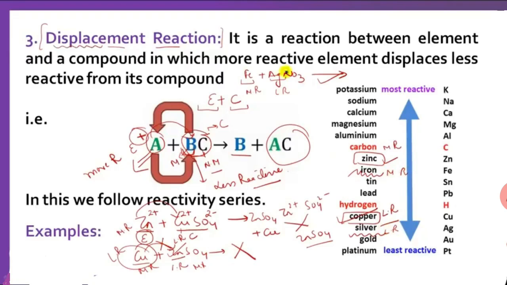Then we can say zinc is more reactive, so it will replace copper from its salt. It will take the place of copper and it will turn into zinc sulfate and copper. In this way, we can say that a displacement reaction displaces a less reactive element from its compound.